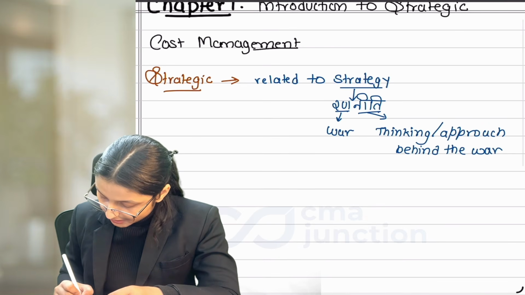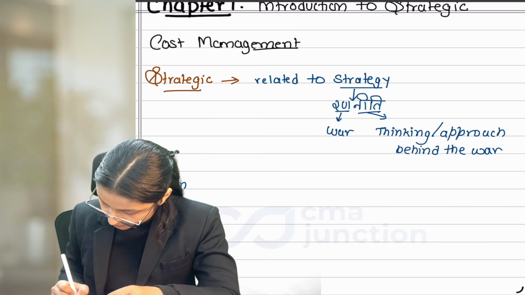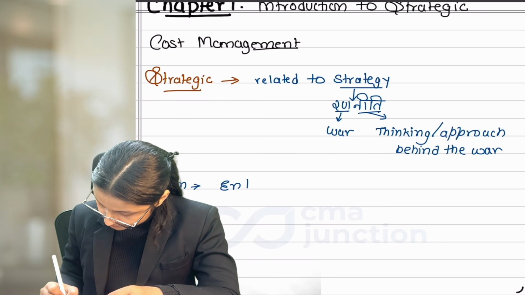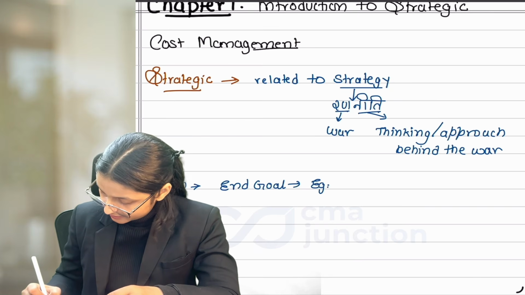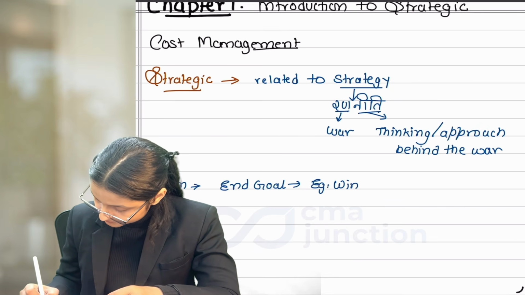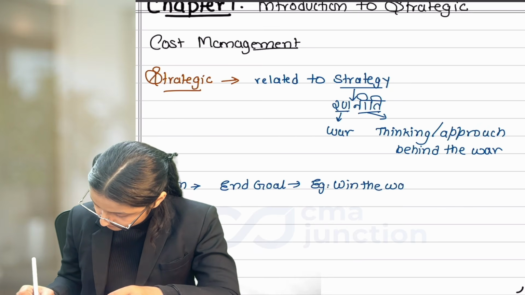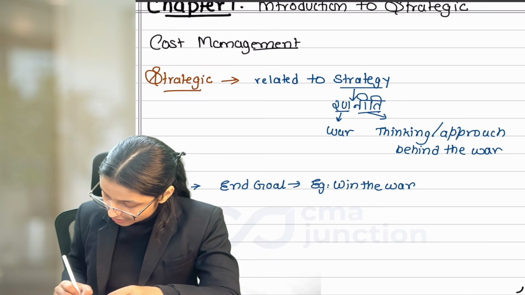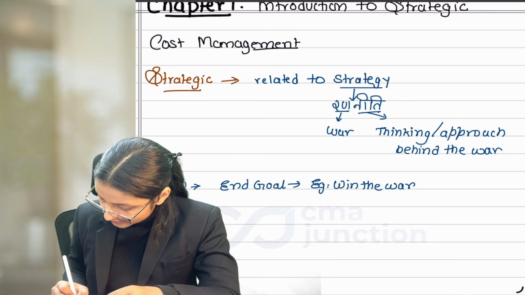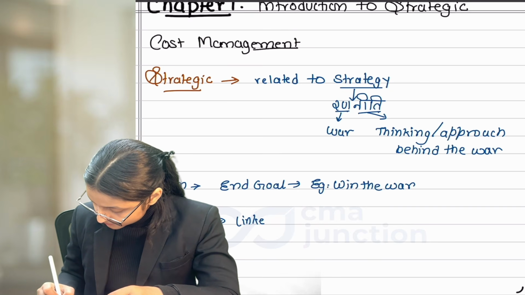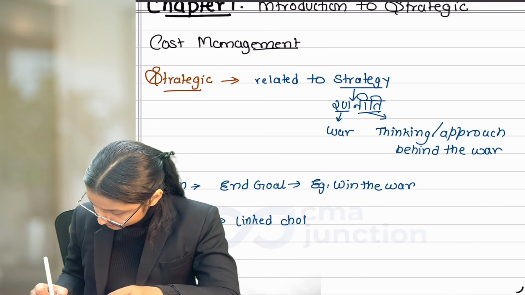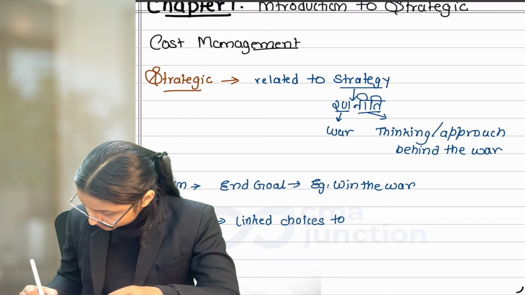Then we understood what vision means. Vision is the end goal. Example, for war, winning the war is the end goal, right? Then to achieve this vision, we make strategy. Strategy is linked choices to achieve the end goal.